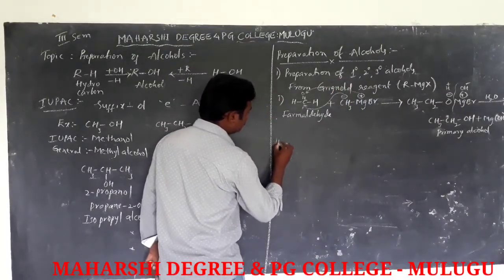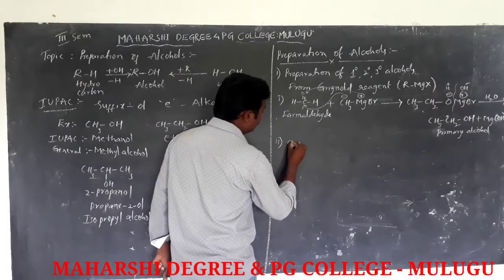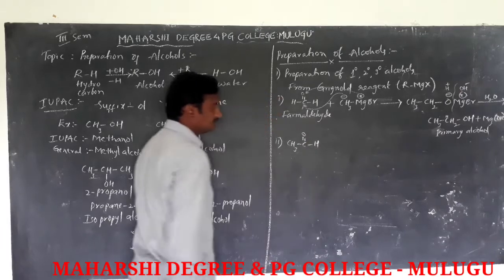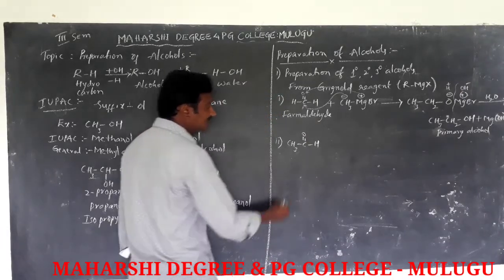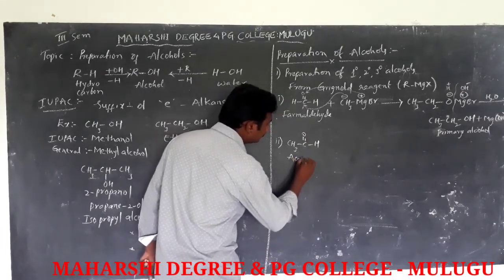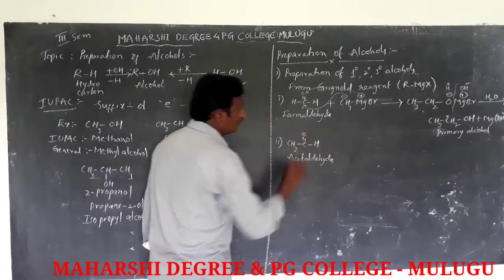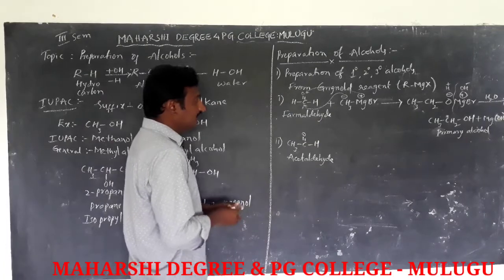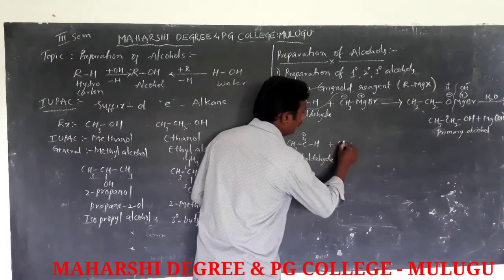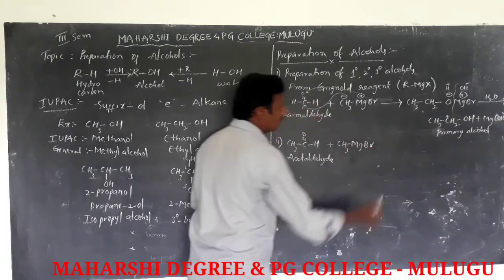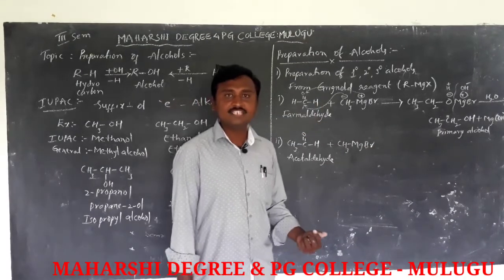And next one, CH3CHO. The name of this compound is acetaldehyde. Acetaldehyde reacts with the Grignard reagent CH3MgBr, which is methyl magnesium bromide.